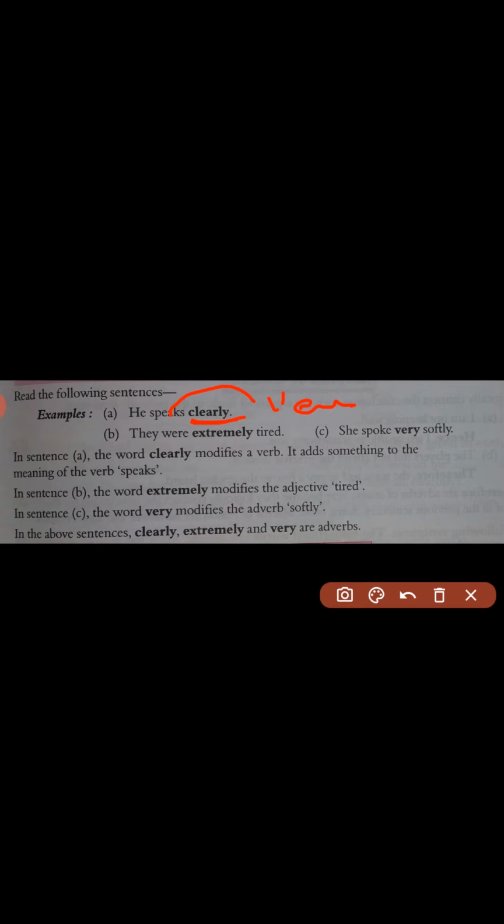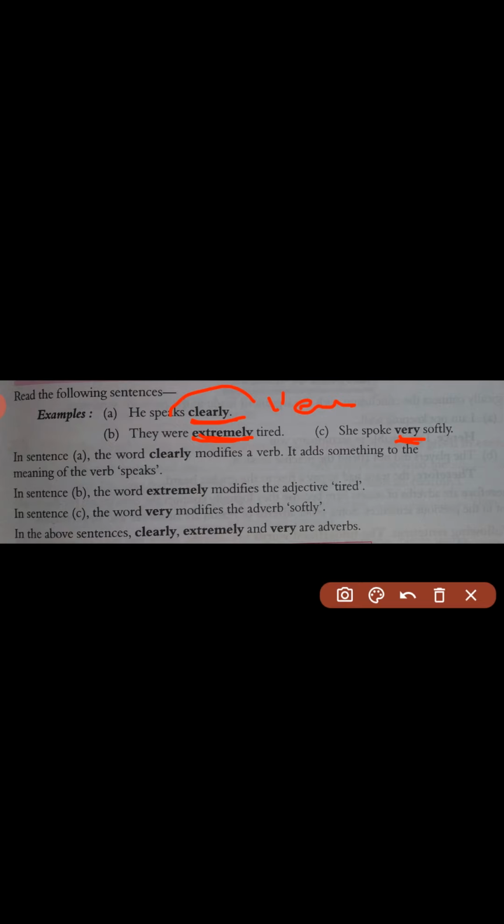Example 2: They were extremely tired. Example 3: She spoke very softly. All these examples show how the function of an adverb differs from sentence to sentence.